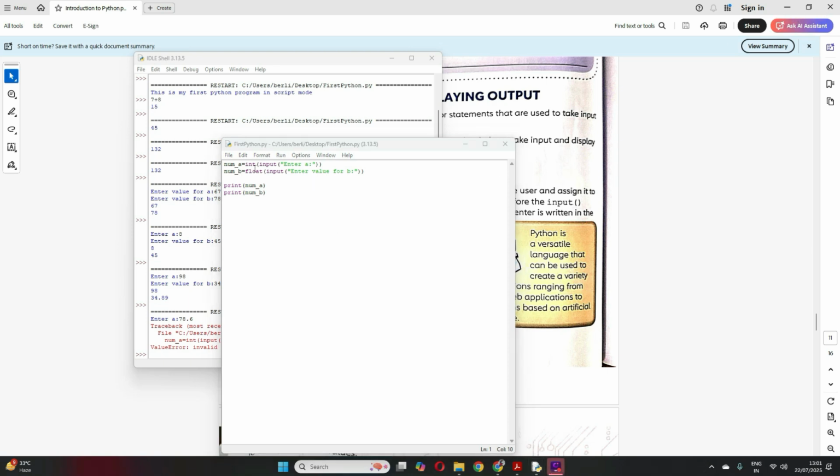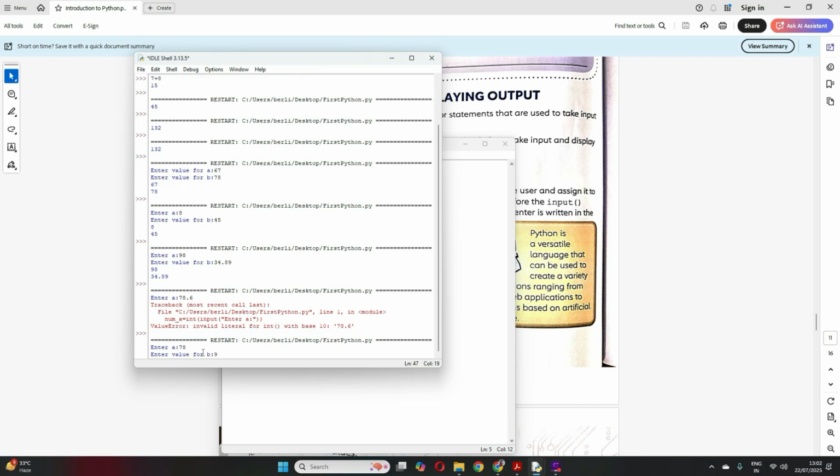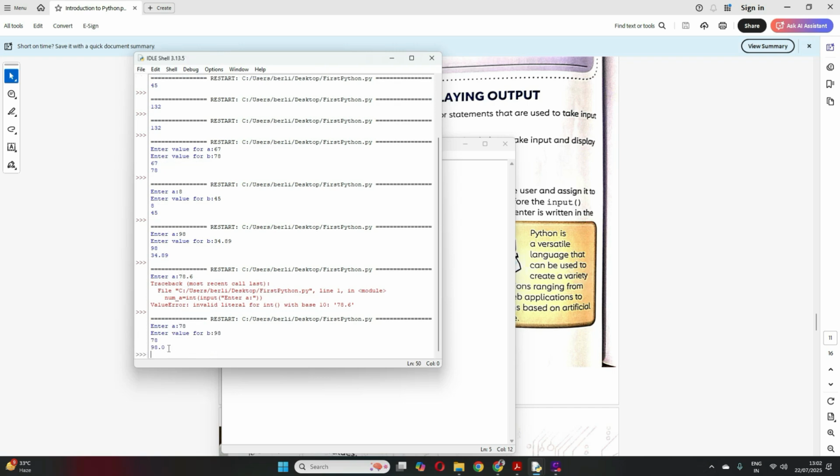Okay. So you saw in integer, I cannot specify a floating value, decimal value. But in floating, you can specify integer also. So in floating, we can have a decimal also. We can have without decimal also, so that won't be a problem. Now let me just run and show you again. So enter A, I give an integer value. In floating also you can give an integer value, it will accept. But the output will be in decimal.